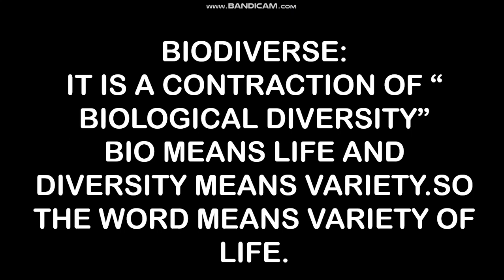The new term here is biodiversity. Let's read it first. It's a contraction of biological diversity. Bio means life and diversity means variety, so the word means variety of life. If I talk about a jungle only, we have a variety of life there: a variety of turtles, monkeys and lions. This variety is known as biodiversity. It refers to the amount of diversity between organisms. The different varieties of animals and plants that live in a place are the example. If they are living in an ocean, then it's the biodiversity of the ocean. So variety of life in a place is biodiversity.